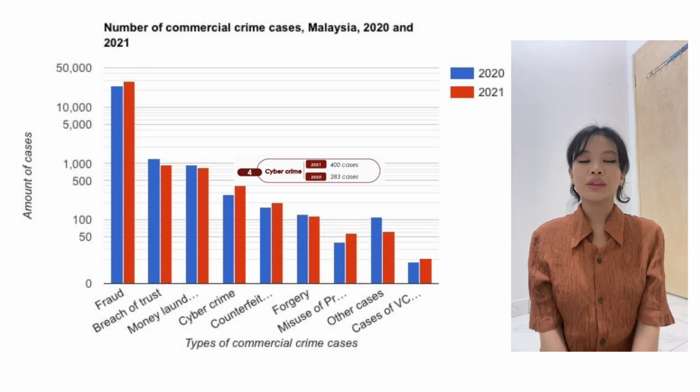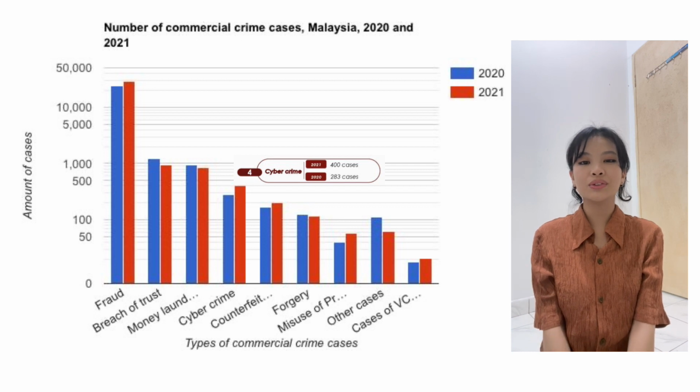So, within the cases of cybercrime in Malaysia, at first in 2020, there were only 283 cases. It then increased by 117 cases within the next year, making the total 400 cases of cybercrime in 2021. Now, I will pass it on to Fadli for the next analysis.